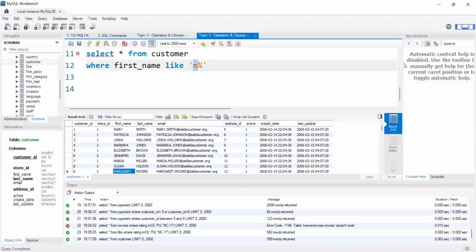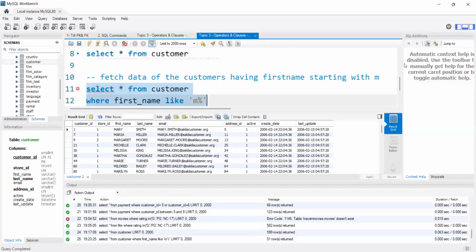First letter should be M, and then I can have any number of characters. Let's execute this. You can see all the first names I got, all the names starting with M, and after M I have any number of characters. In the first I have 3 characters, then I have 4 characters, like that.